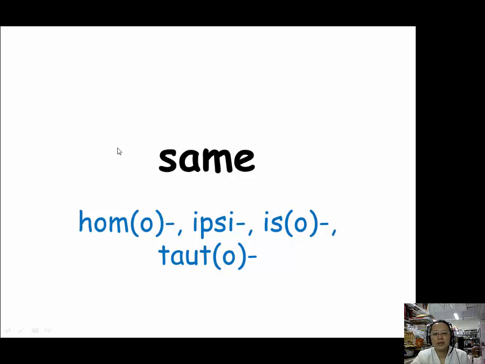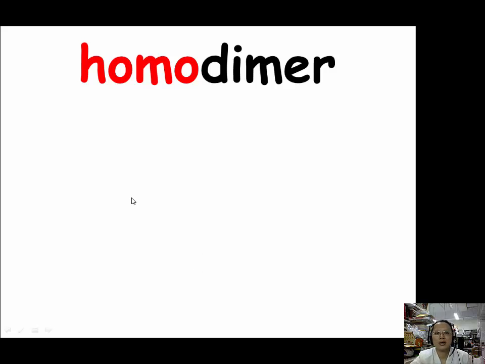Next, when we want to describe that two things, or maybe more than two things, are the same or similar, we have four prefixes: homo, H-O-M-O, ipsi, I-P-S-I, iso, I-S-O, and tauto, T-A-U-T-O. Let's see our example. For homo, our example is homodimer. Homodimer means a dimer consisting of two identical subunits.